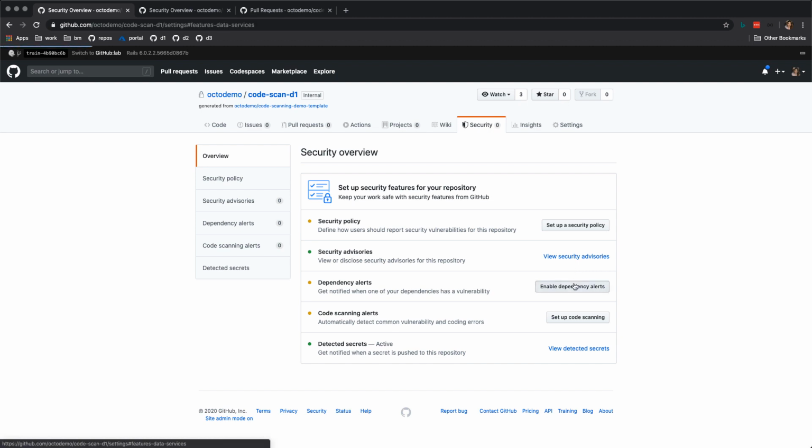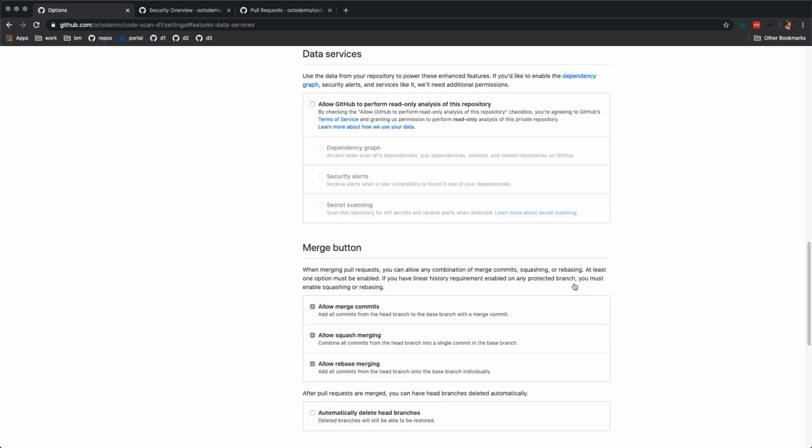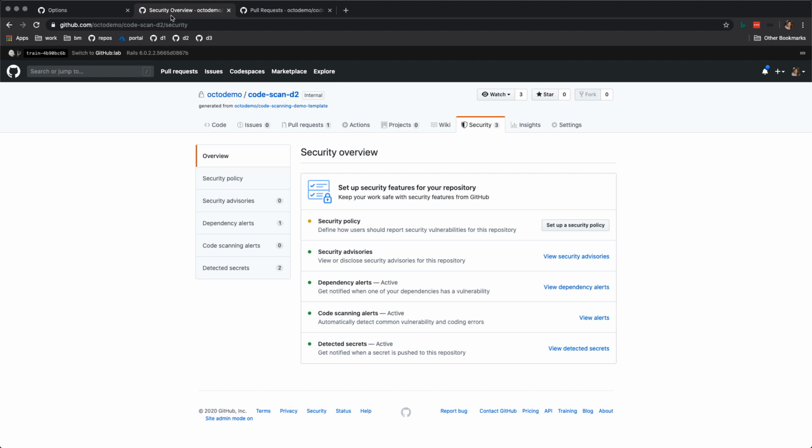So I will click on that, and it will allow me to go into this tab and configure security alerts and dependency graph, and then I will also enable secret scanning, which is another feature we're going to talk about a little bit later. Okay, now once I click this, it will actually run a scan of my repository, but that might take a little while. So I'm going to switch over to a repository where I already had this.